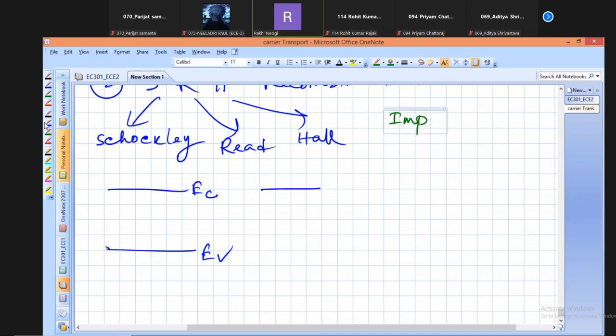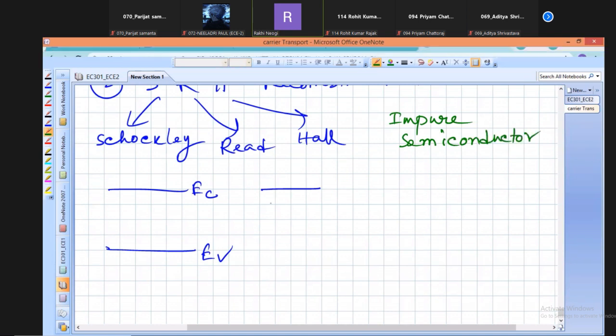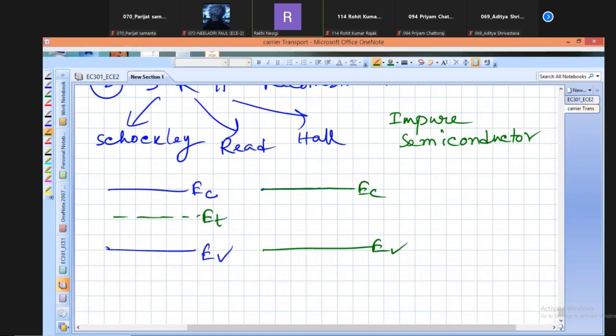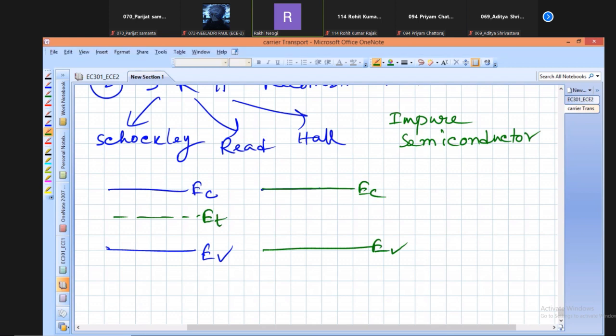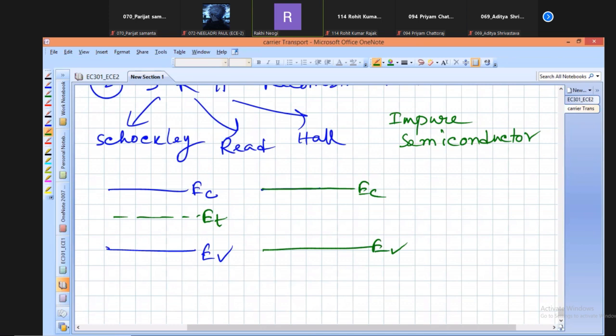Whenever an impure semiconductor material is there, that is, impurity is there, due to that impurity some additional energy level will always be there within the energy diagram of the semiconductor. Suppose I am considering this Et as the defect state created by the impurity present within the semiconductor material.